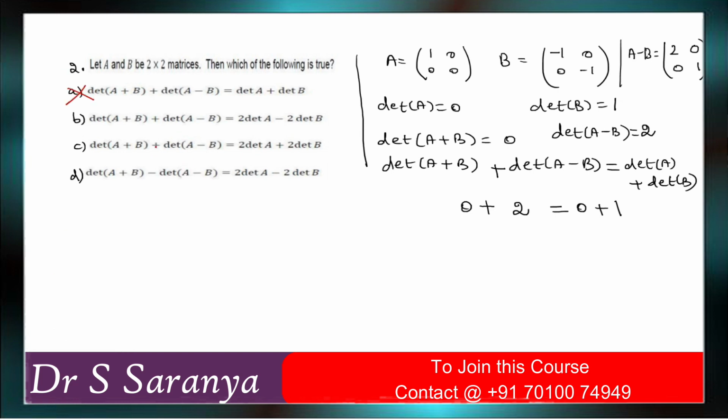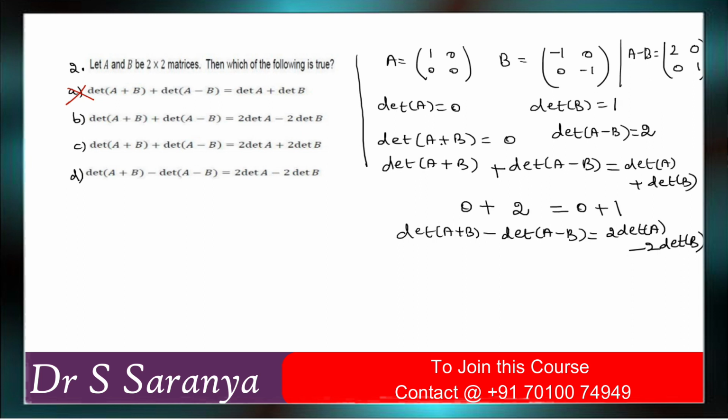So same as we can check it. Determinant of A plus B minus determinant of A minus B is equal to, we can check it, addition and subtraction. So determinant of A plus B minus determinant of A minus B equals 2 times determinant of A minus 2 times determinant of B. So what will happen?